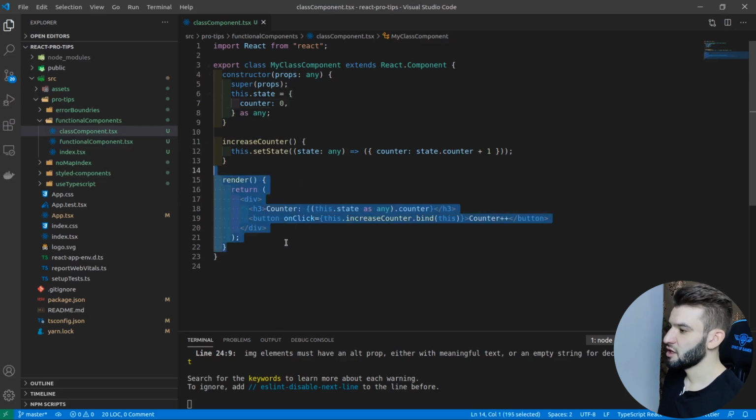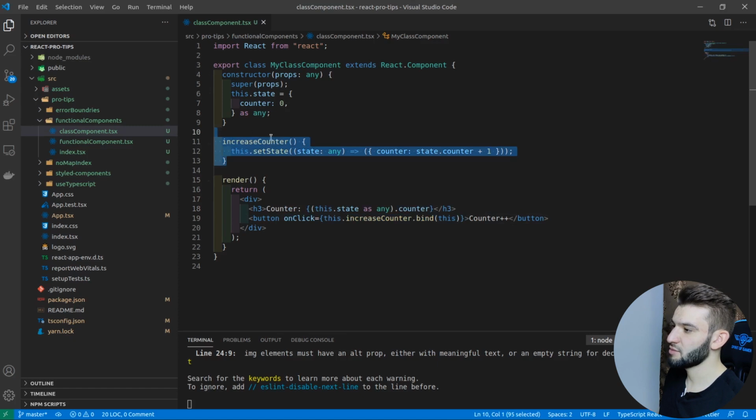What it does is render the JSX in here, which is basically some HTML elements. You can have text, you can interpolate some state in here just to render it out. And of course, we've got some event handlers. Whenever we click on something, we delegate it to this method, which updates the state with this.setState, and updates the counter with state counter + 1.